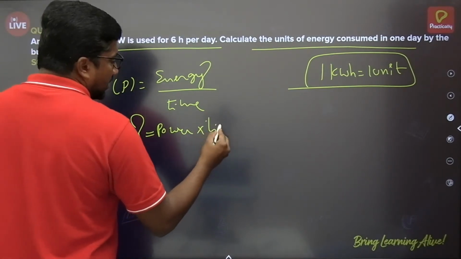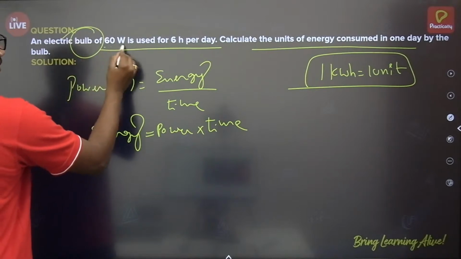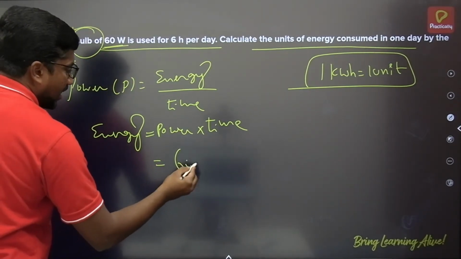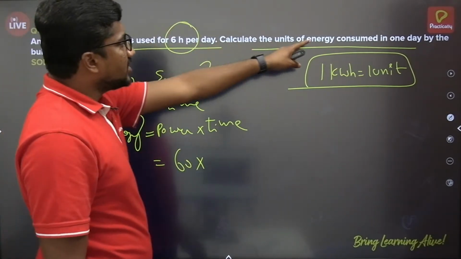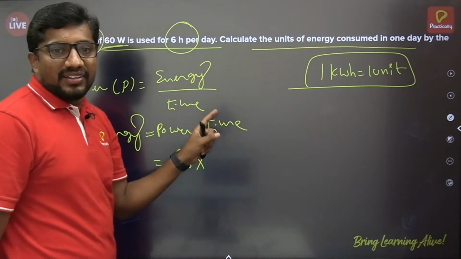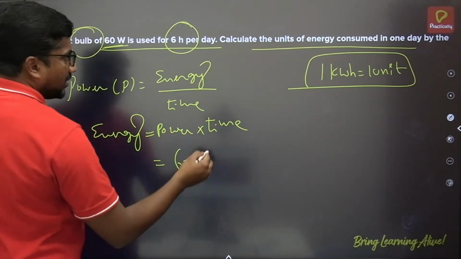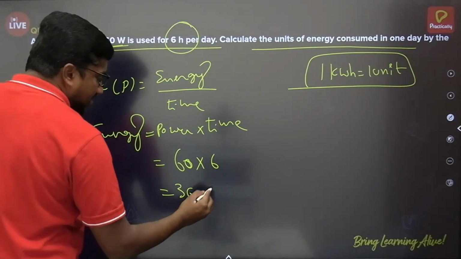All right, there is only one device in this particular question, that is electric bulb, which is having a power 60 watt. So power is 60 watt and it is operated for 6 hours per day. Calculate units of energy consumed in 1 day. They are asking for 1 day. So 60 here multiplied by the day, 6 hours. 6 6s are 36. So it is 360 watt hour.